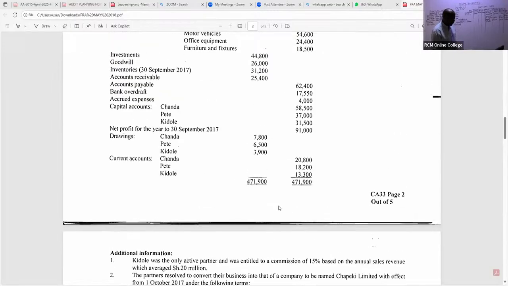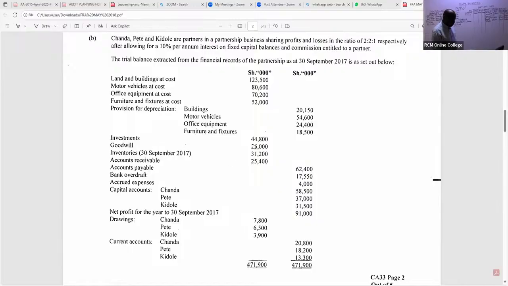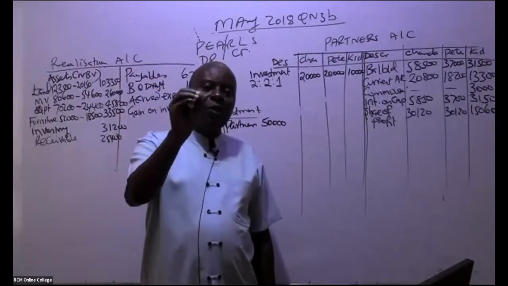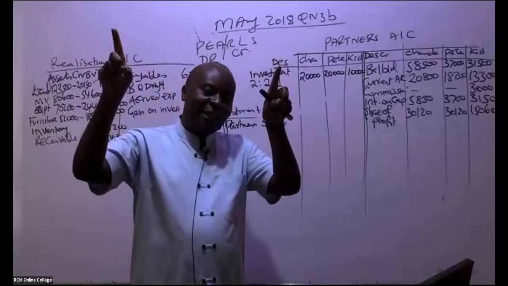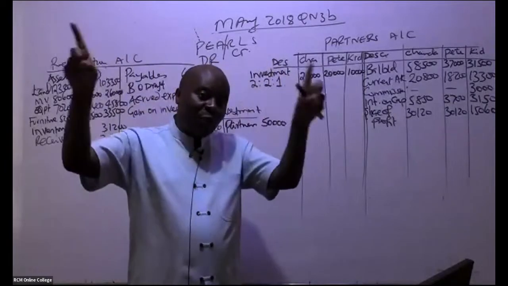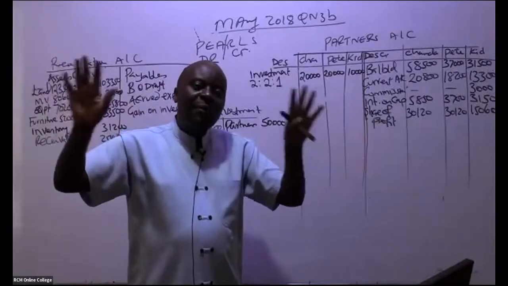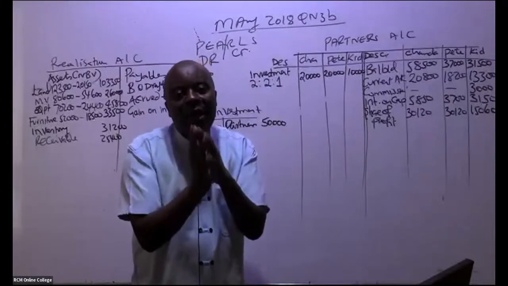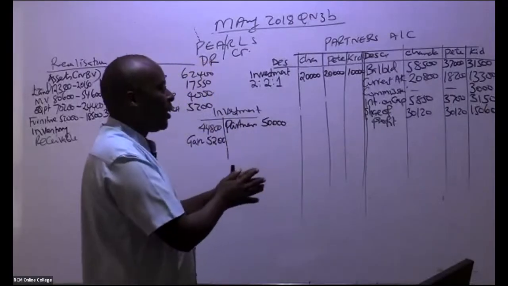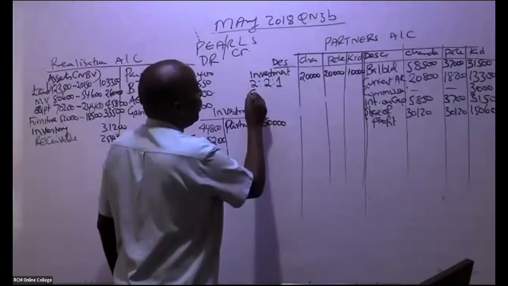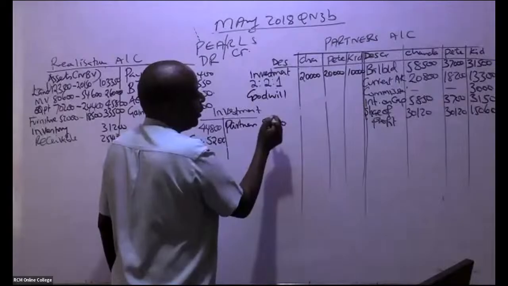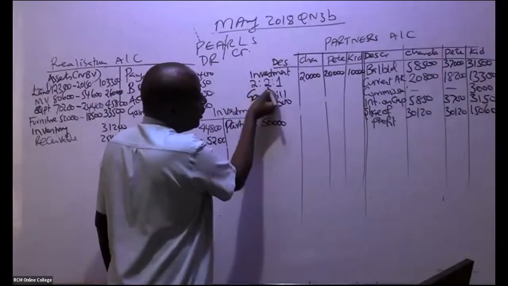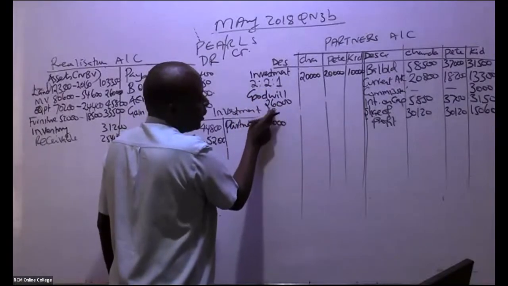So if it was this goodwill here, you can see we have goodwill of 26,000. If it was written off, was it taken over by the new company? No. So it means automatically that this is a loss for the partners. It's an expense for the partners, and expenses are normally debited. So you debit here goodwill. In total it is 26,000, and we are sharing it out on this basis, so 2/5 times 26,000.